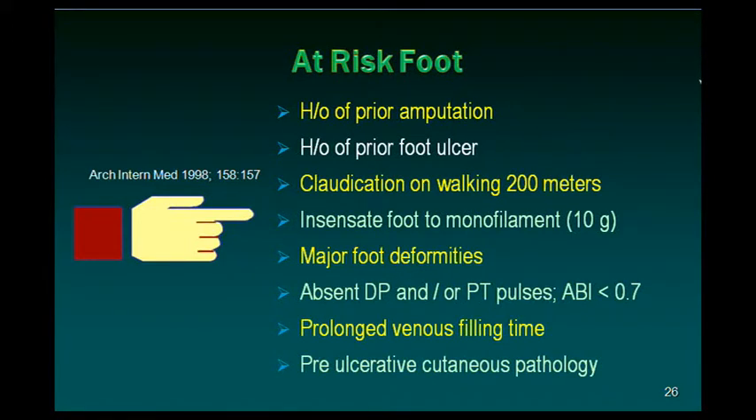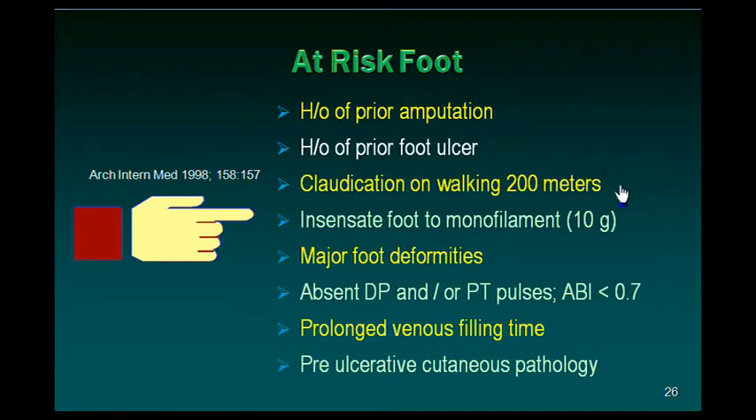Let us now understand the concept of at-risk foot. Patients who show the following criteria here can be termed as people who have high risk feet. This is published in Archives of Internal Medicine in the year 1998. History of prior amputation, history of prior foot ulcer keeps the patient in a very high risk category.